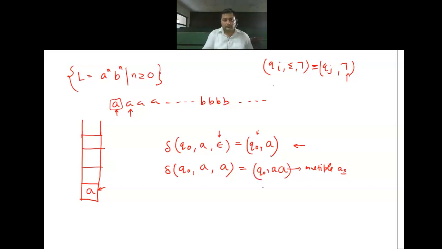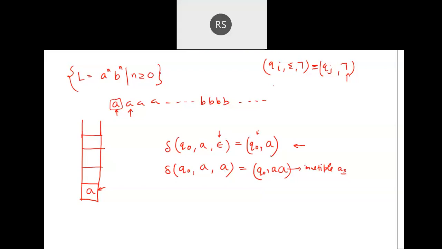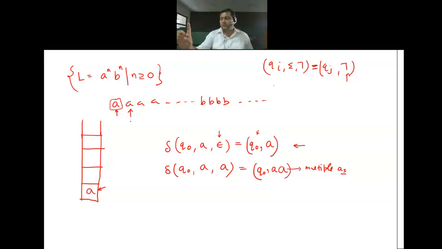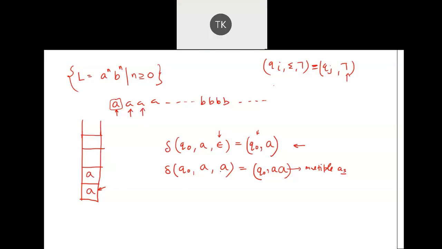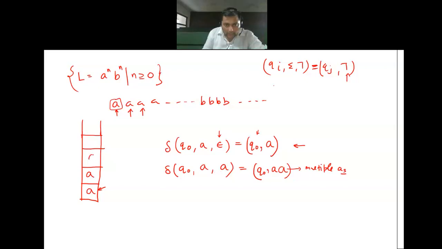Clear? Now you don't have to write it so many times because every time the condition will remain same. There will be an A onto the string and there will be an A onto the stack. Yes or no? Until all A's are finished, every time the condition will remain same. There will be one A onto the string, one A onto the stack. Clear to everyone?